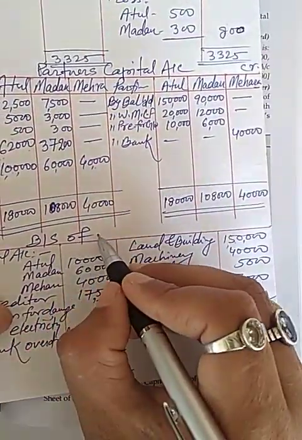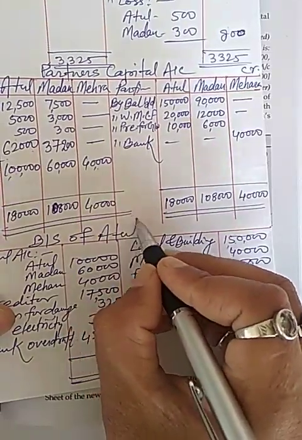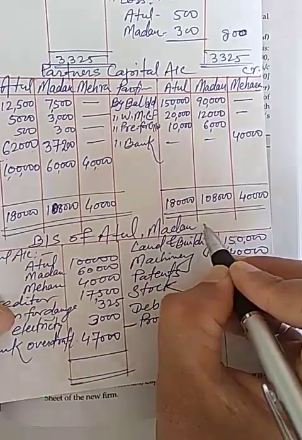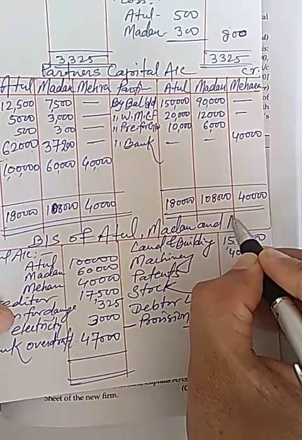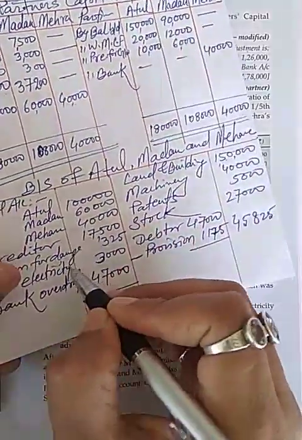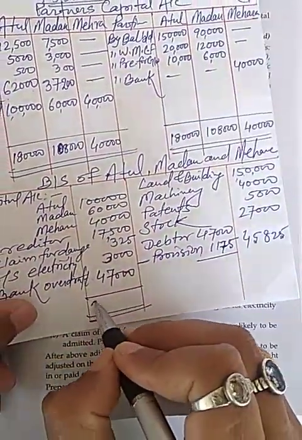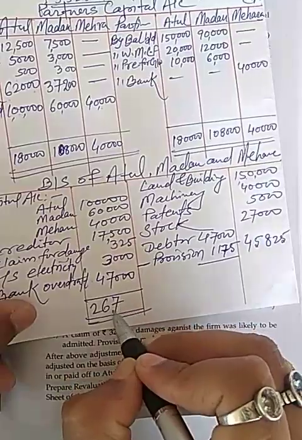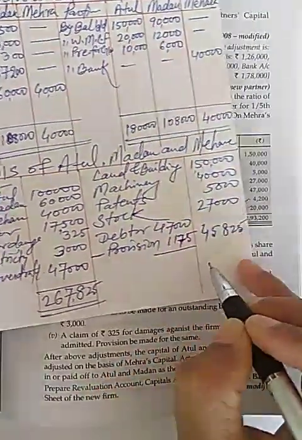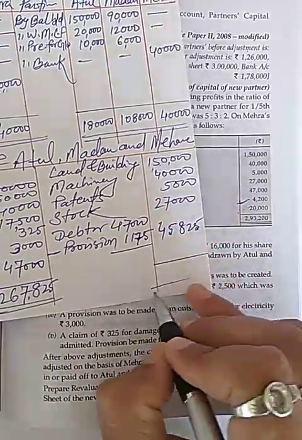I will write balance sheet of Atul, Madan and Mehra. Total balance sheet will be 2,67,825 in both sides.